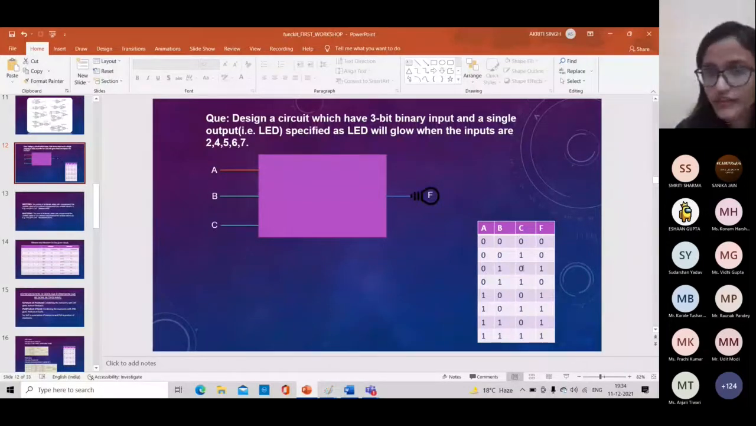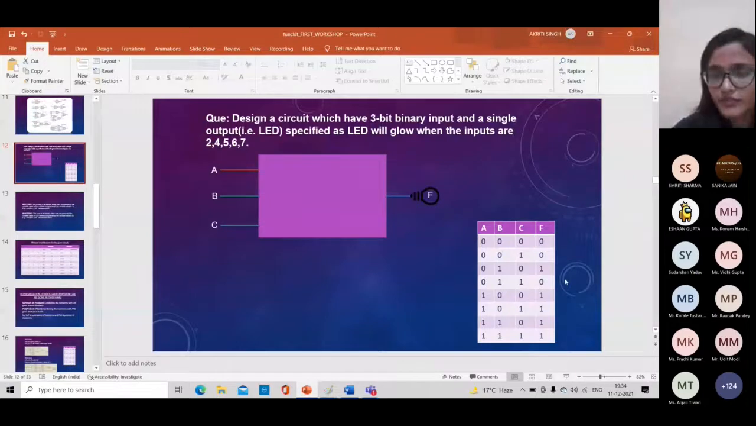For 011 it will be 3, so the bulb will not glow, we will write 0 here. For 100 it is 4. As given in the question, the bulb will glow for 4, so I have written here 1. Similarly for 5, 6, 7. So this is the truth table regarding this question. Okay, if anyone has a doubt, please ask. Otherwise, I will proceed further.